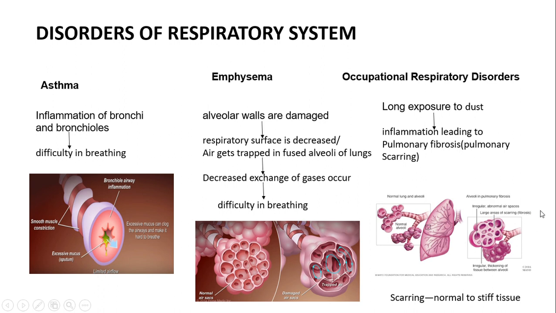Scarring or fibrosis means the conversion of the normal tissue into a stiff tissue. When it becomes stiff, it becomes very difficult for the exchange of gas from the alveoli to the blood vessels, and thus the person may have allergic reactions, or will find difficulty in breathing.